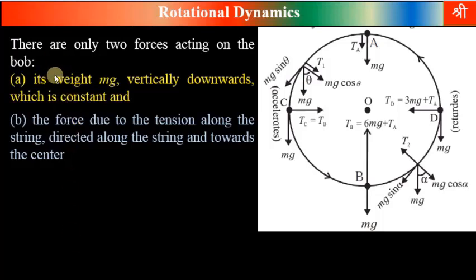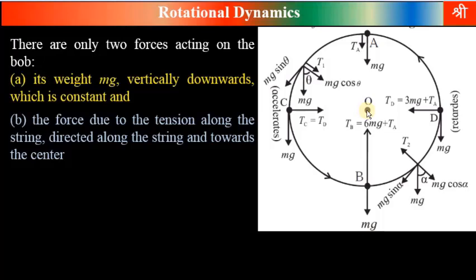Two main types of forces acting on the bob are its weight mg acting vertically downward, which is constant. At any position, weight always acts in a vertically downward direction, whether it is the bottom position, top position, or a mid position, horizontal level position. The second force is the force due to tension in the string, directed along the string and toward the center.